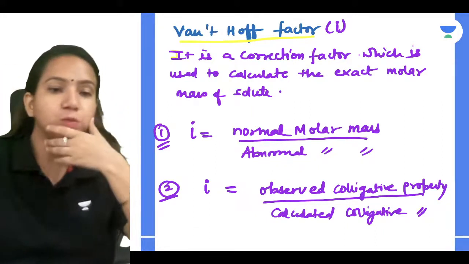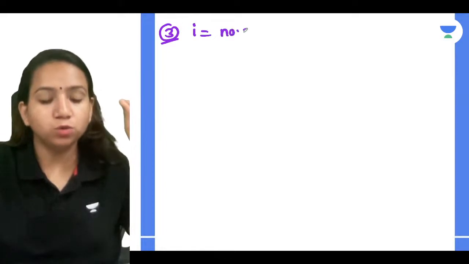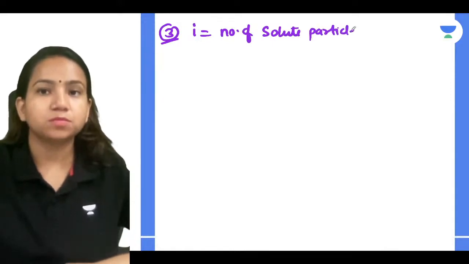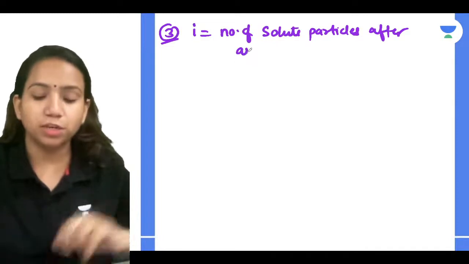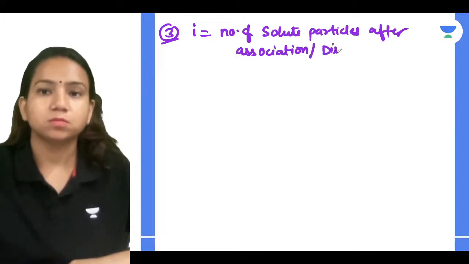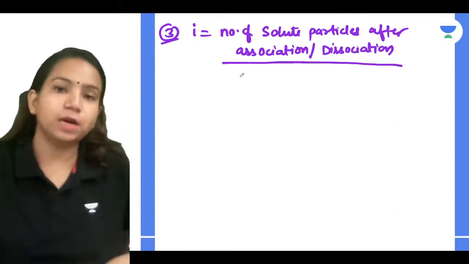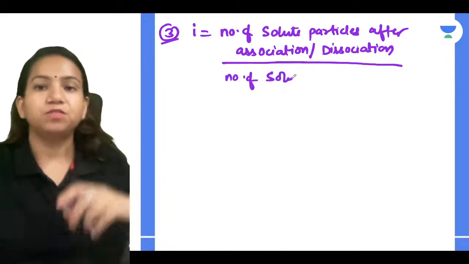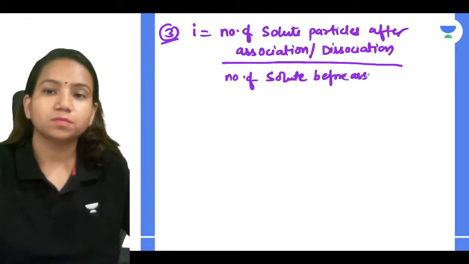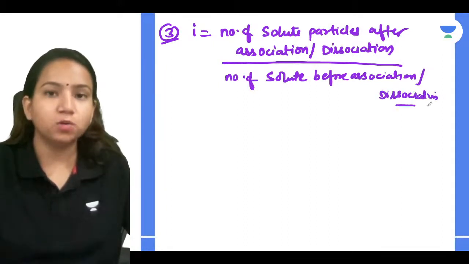Now the third way to calculate i is the number of solute particles after association or dissociation, divided by the number of solute particles before association or dissociation. So these are the three ways by which you can find the i value.